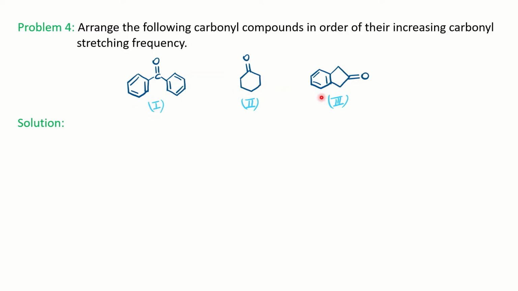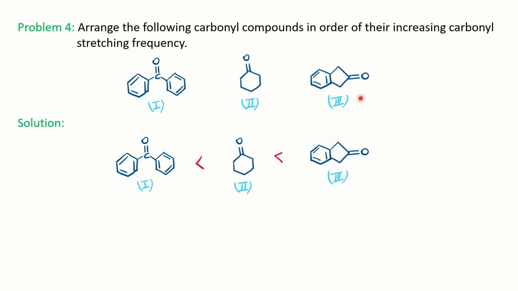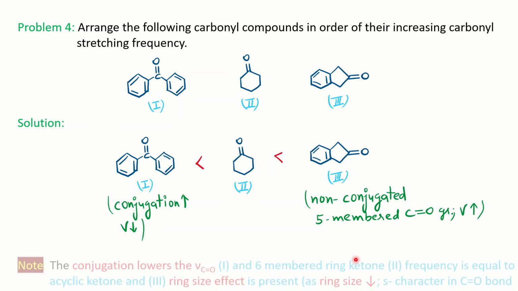Then if you compare 2 and 3, 2 is a 6-membered ring and the third is a 5-membered carbonyl, so the ring size effect is involved here. As we know, as the ring size decreases, the frequency increases, because that brings more s character, and that increases the strength of the bond. So basically the order is: the smallest is the conjugated one, then comes the 6-membered ring, and then comes the 5-membered ring.